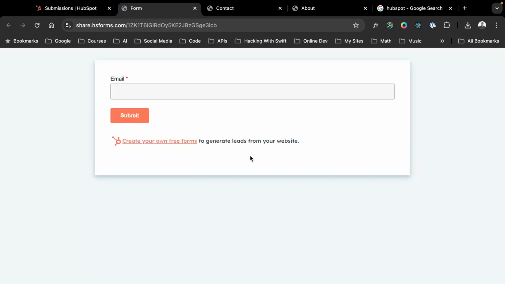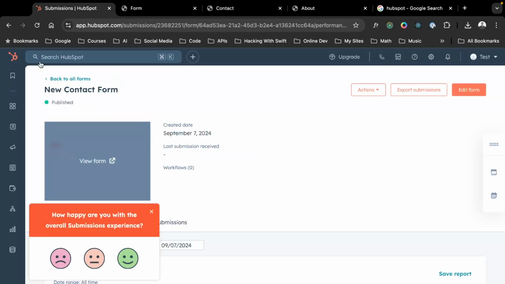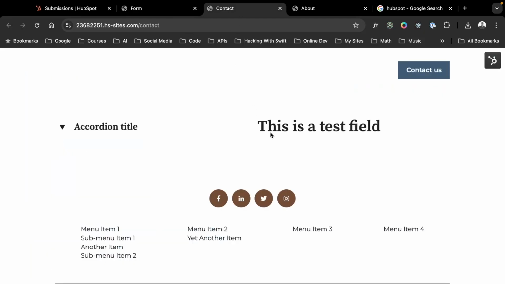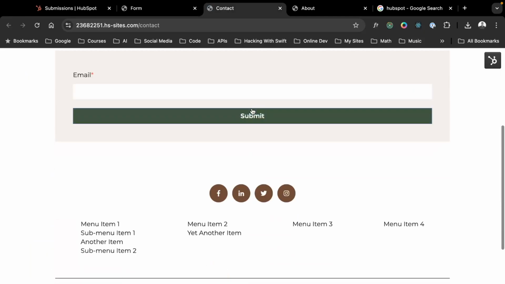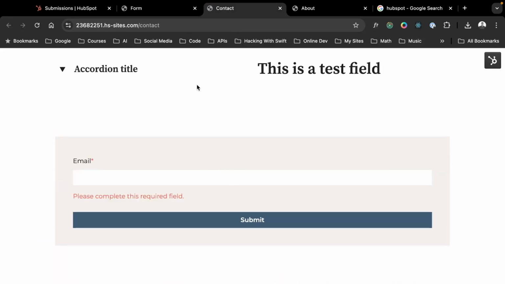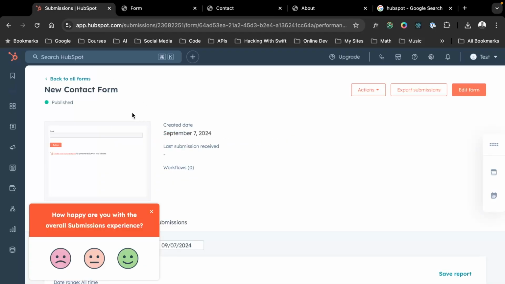We can view the naked form as it is here, but on the page itself, it's going to look different. It's going to be here, and we can style that if we import our own CSS, which is something we'll look at how to do later.